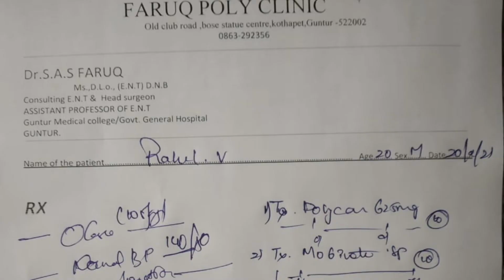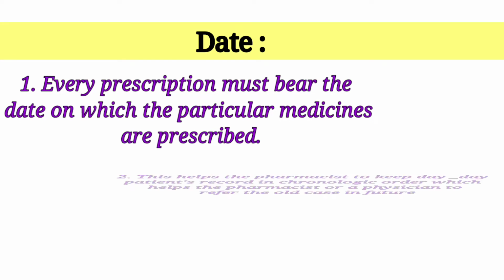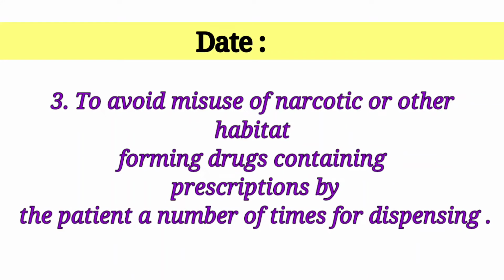The first part of the prescription is date. Every prescription must bear the date on which the particular medicines are prescribed. This helps the pharmacist to keep day-to-day patient's records in chronological order, which helps the pharmacist or a physician to refer to all cases in future. It also helps to avoid misuse of narcotic or other habit-forming drugs by the patient presenting the prescription a number of times for dispensing.